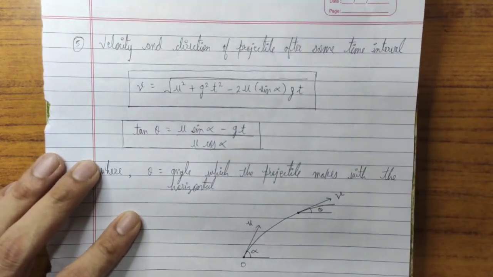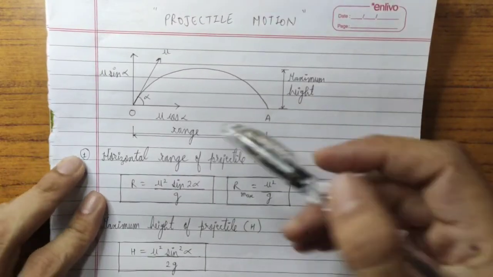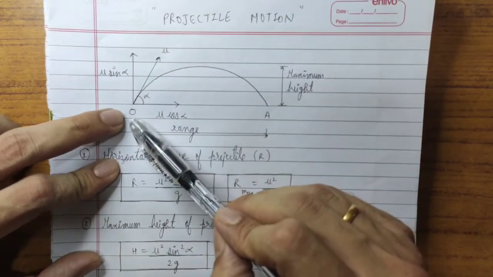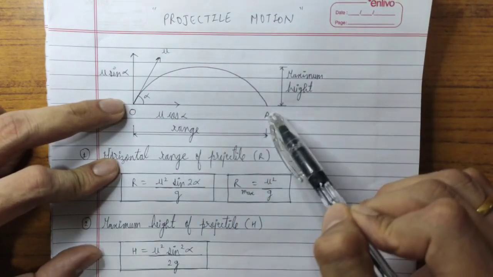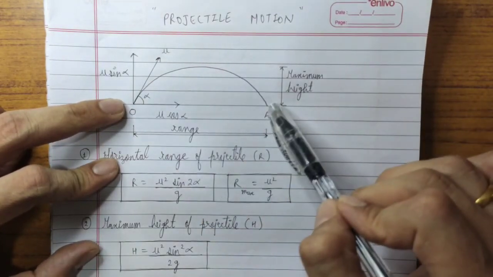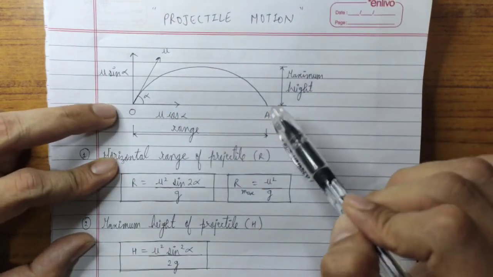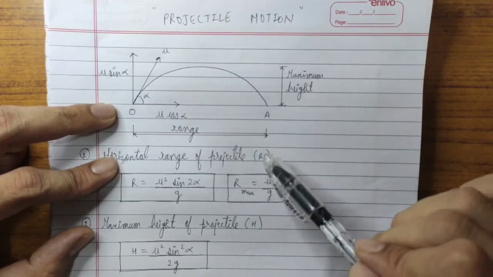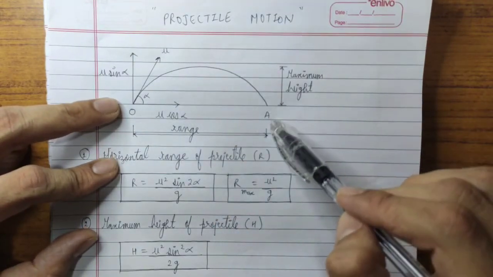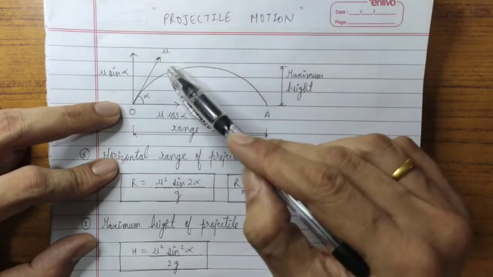Okay, so now in this particular example, suppose we assume that when the fielder is throwing the ball towards the wicket keeper, it takes 10 seconds to travel. So this 10 seconds will be the time of flight, right? Suppose in this case the time of flight is 10 seconds, but I want to know what will be the velocity and direction at, suppose, 3 seconds, right?